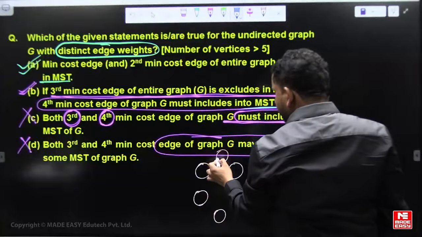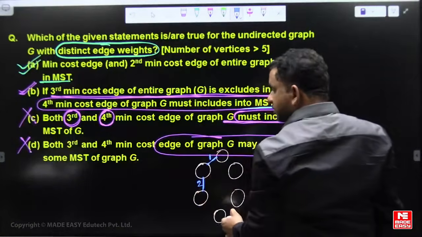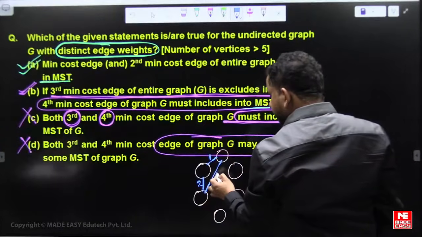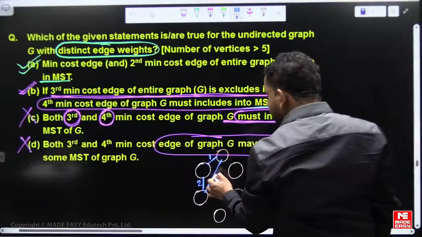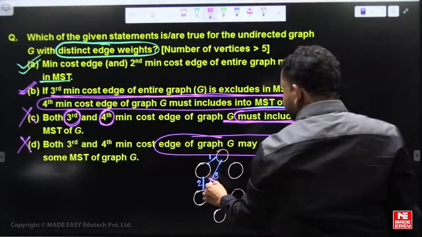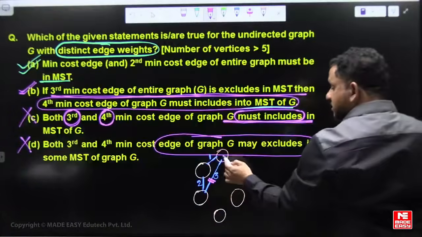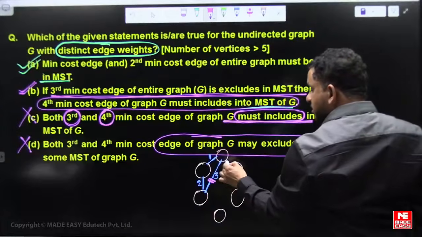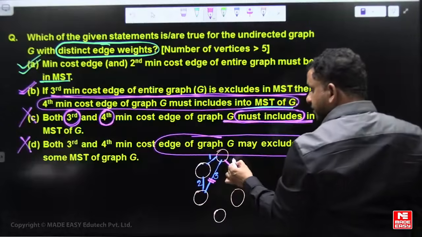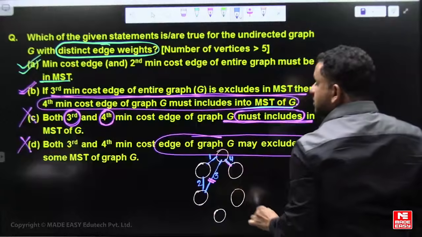The first min cost edge and second min cost edge are here, and if the third min cost edge is here, then the third min cost edge is excluded. And if the third min cost edge is excluded, wherever the fourth min cost edge is, it is not here, it can be anywhere outside of these three edges only. So that's why the fourth min cost edge should be included now.